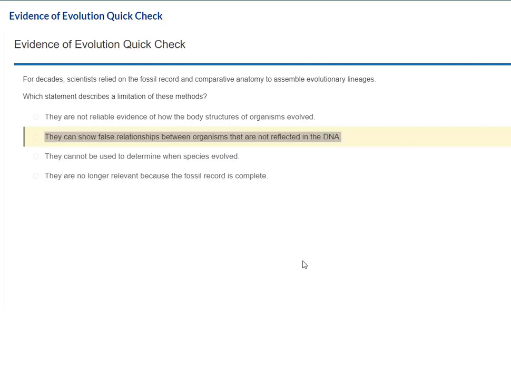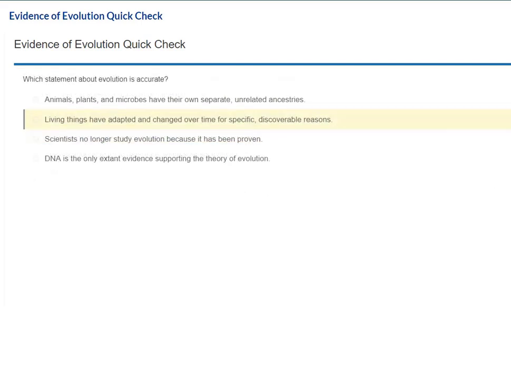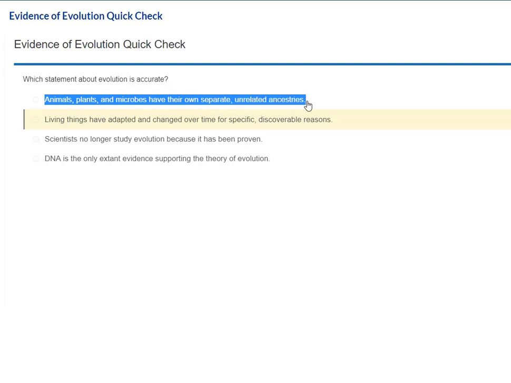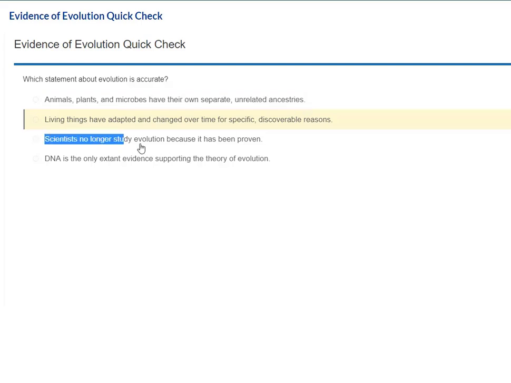All right, last question. Moving on. Which statement about evolution is accurate? So let's go over the incorrect ones first. Animals, plants, and microbes have their own separate, unrelated ancestries. Well, that's not accurate because everything on the planet is related if you go back far enough. Everything comes from a distinct common ancestor, so everything on the planet has a related ancestry if you go back far enough. So that's not right.